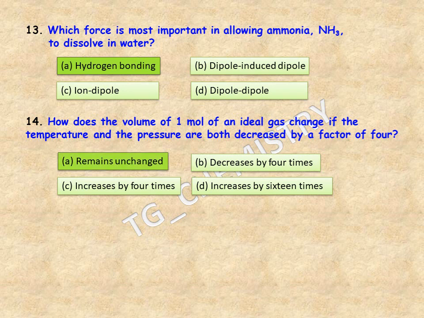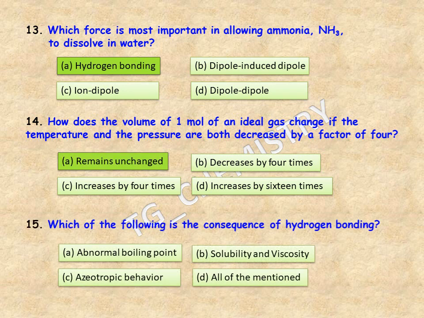That is option A. 15th question is, which of the following is the consequence of hydrogen bonding? Now the options are, A, hydrogen bonding can lead to abnormal boiling point; option B, solubility and viscosity; option C, azeotropic behavior; and option D, all of the mentioned above. And the right answer should be option D, all of the mentioned above, because all the options A, B, C can be a consequence of hydrogen bonding within the molecule.